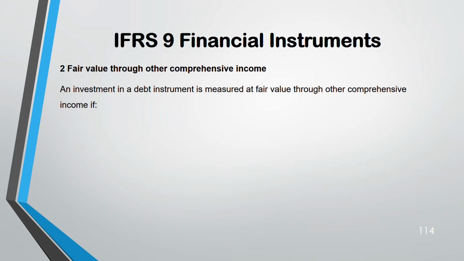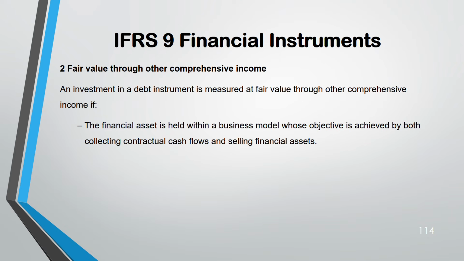Next, fair value through other comprehensive income. Here also conditions are there. Number one, the same business model you have to see. The difference is in the business model here. If the objective is to collect the contractual cash flow and sell that financial asset later on. You see, sell that financial asset means you are selling that loan or bond or whatever the debt is. Debt could be any type, no? You are selling that, then fair value through other comprehensive income.